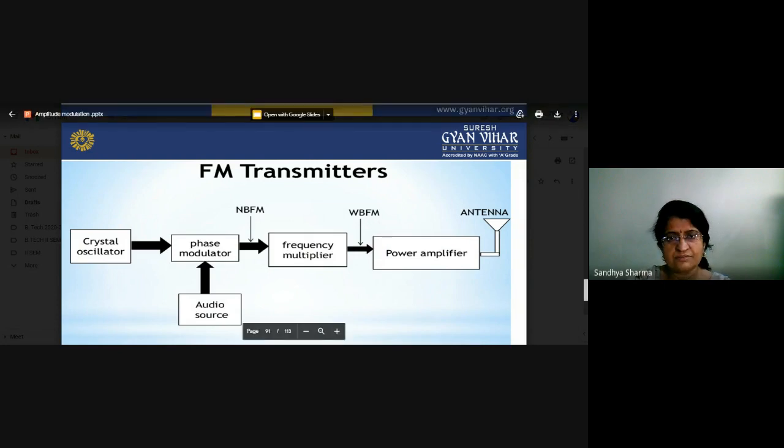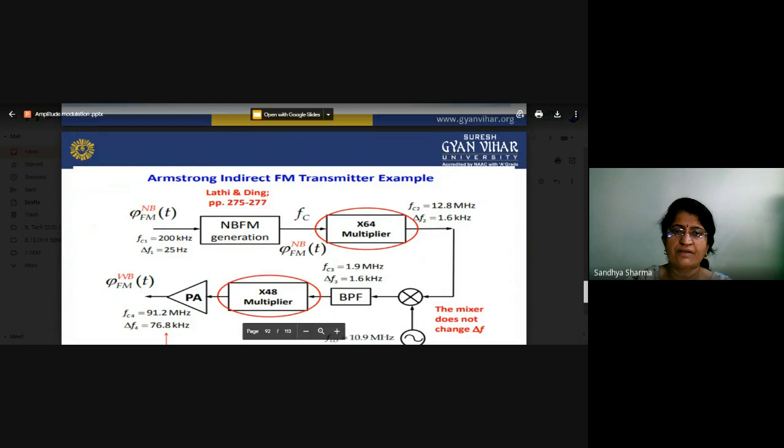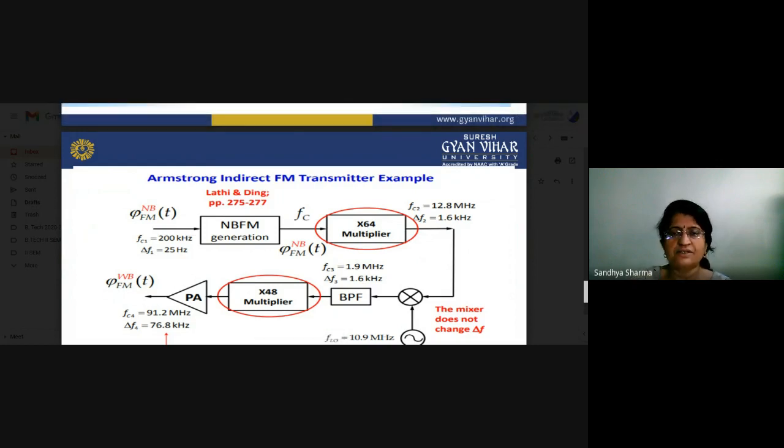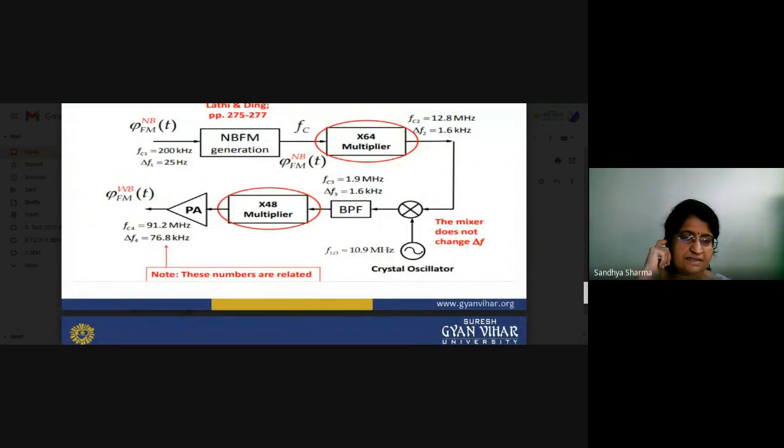Now this signal is transmitted through the antenna. This is the Armstrong indirect FM transmitter. First of all, you have the NBFM signal that you initially generated. After that, you use the multiplier, here a multiplier of 64, for enhancing your signal. You are given the initial del f1. Your frequency deviation will be 25 hertz, and now you have to convert your del f into 76.8 kilohertz. From here you can calculate the multiplication factor, which is 64 and 48.